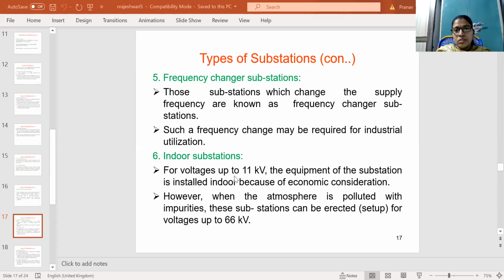And coming to indoor substations, for voltages up to 11 kV, the equipment of the substation is installed indoors because of economic considerations. However, when the atmosphere is polluted with impurities, these substations can be set up for voltages up to 66 kV. These are the indoor substations.